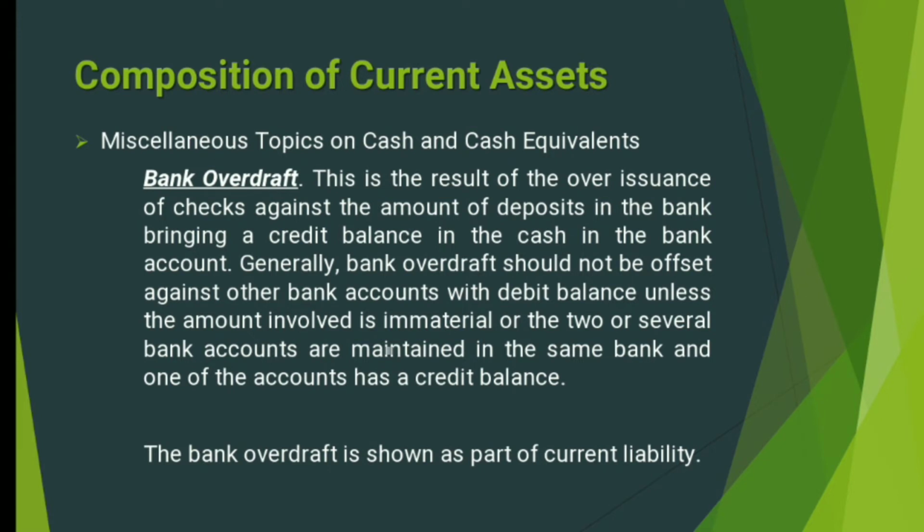So the bank overdraft of 50,000 pesos will be presented under the current liability, and then the cash in bank balance with XYZ Bank amounting to 100,000 pesos should be presented separately also under the current assets. However, there is an exception to that rule, and that is if the amount involved is immaterial or the two or several bank accounts are maintained in the same bank and one of the accounts has a credit balance.